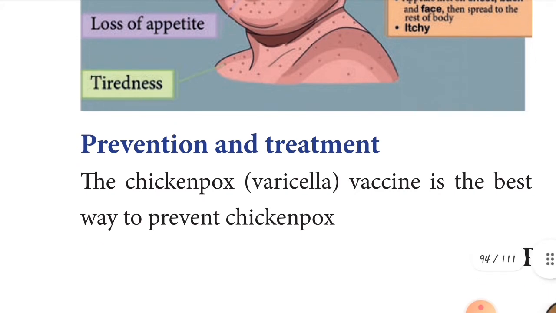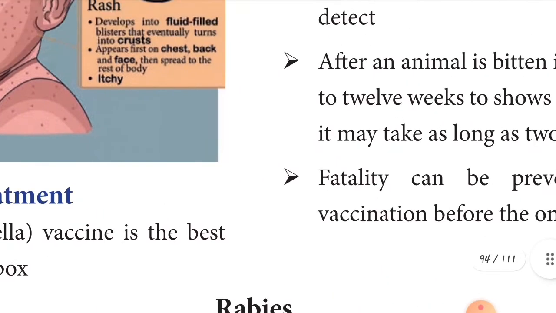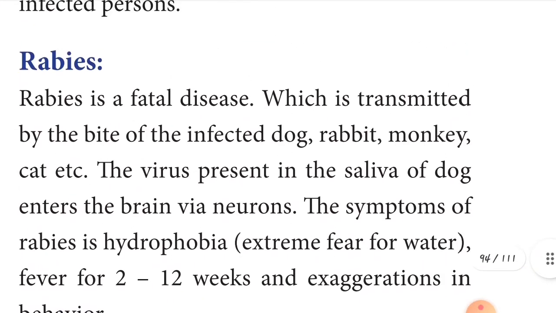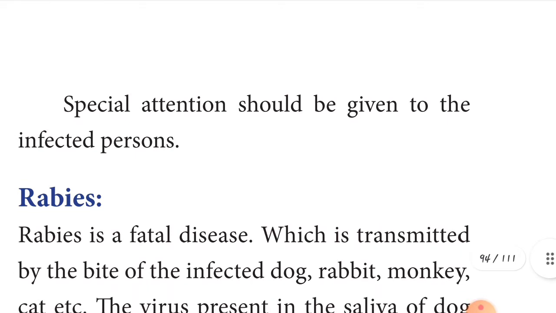Chickenpox is caused by the varicella virus. Vaccination is the best way to prevent chickenpox, children. Take the vaccination; it is the best way to prevent the disease. And the next point is that special attention should be given to the infected person. That's very important, children. Is this clear to you?